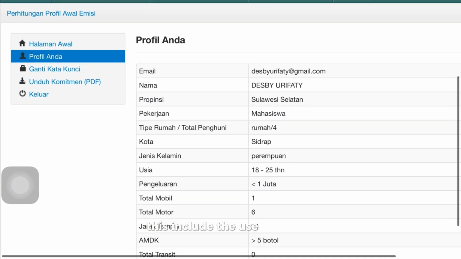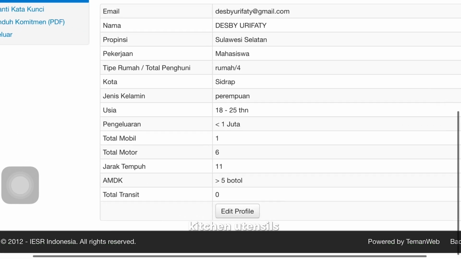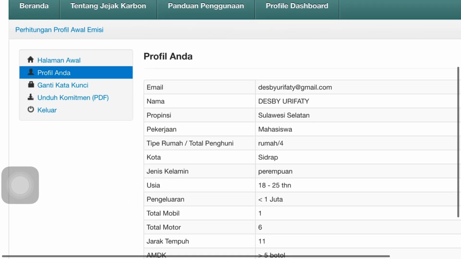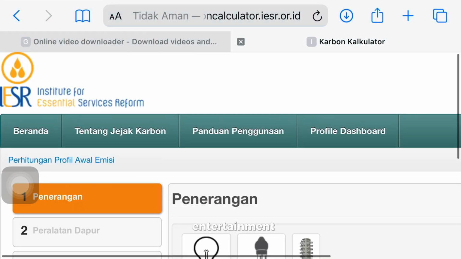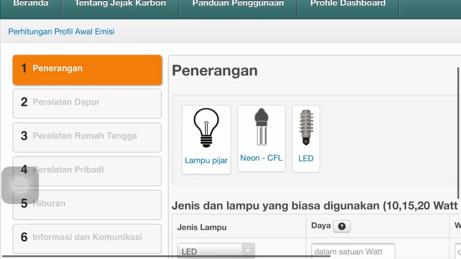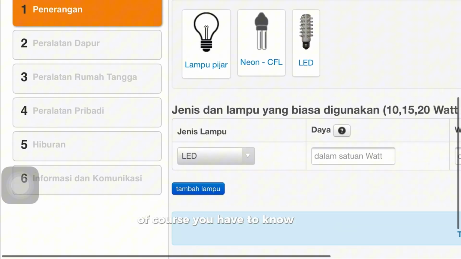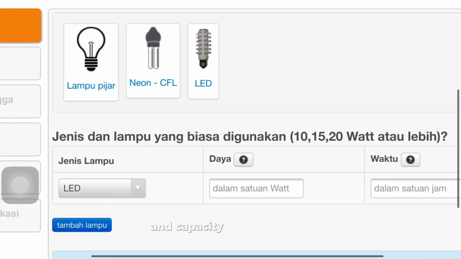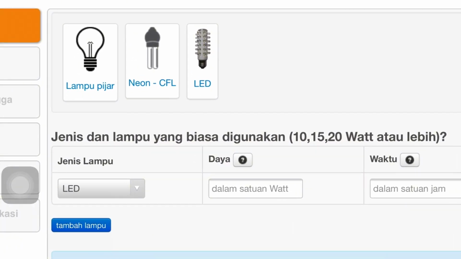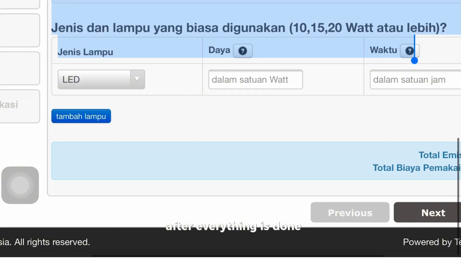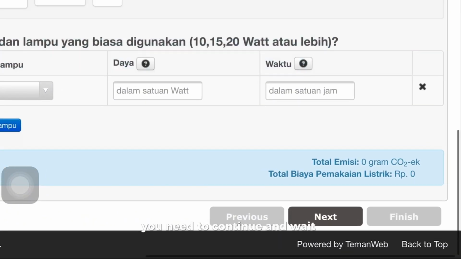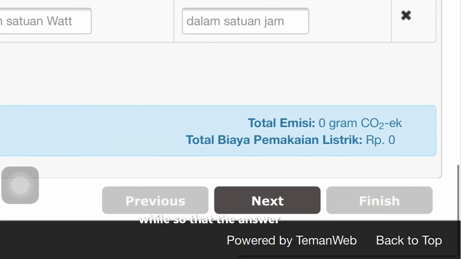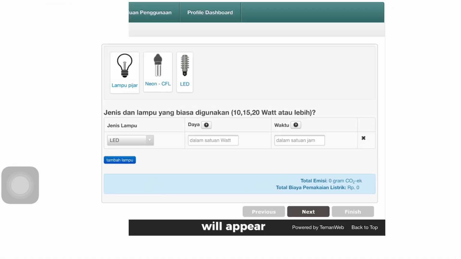These include the use of lighting, kitchen utensils, household appliances, personal care, entertainment, and information and communications. Of course, you have to know what products you use and how much energy and capacity the product has. After everything is done, you need to continue and wait a while so that the answer you are looking for will appear.